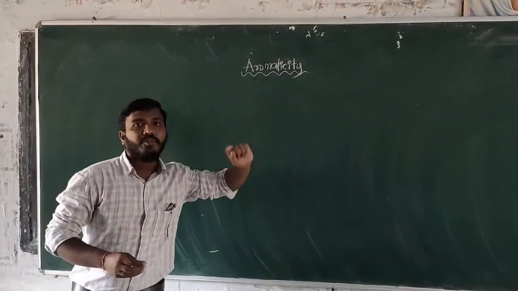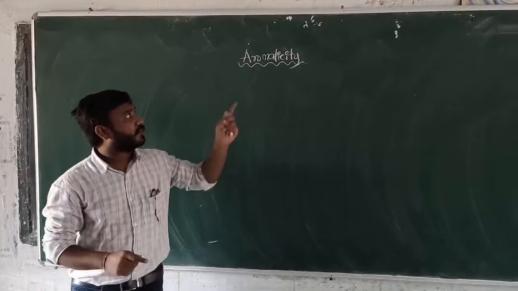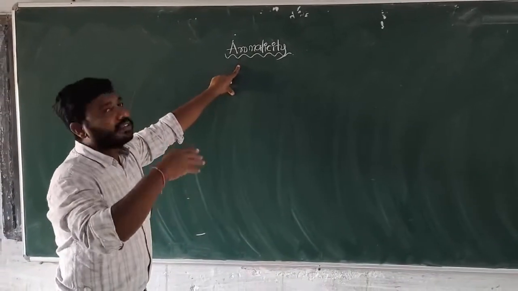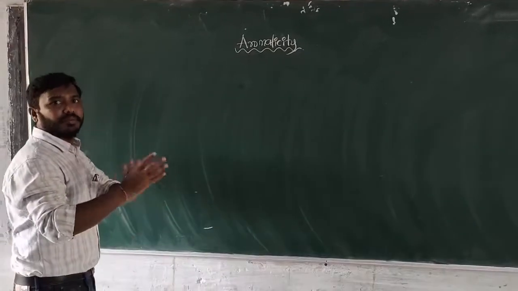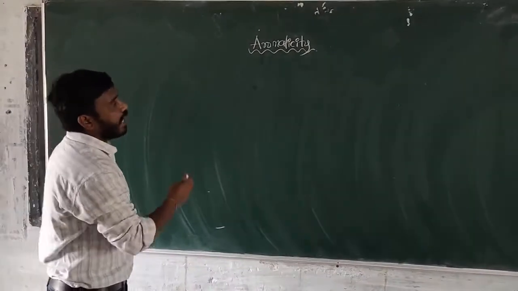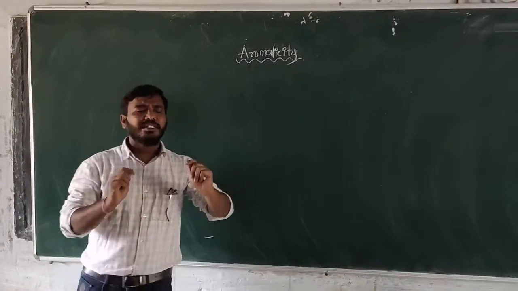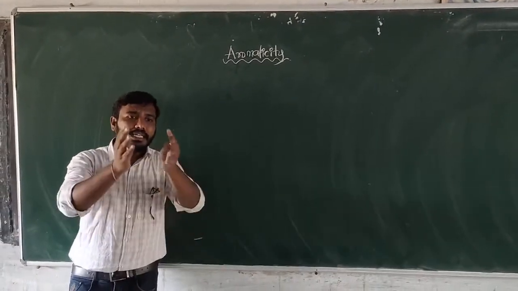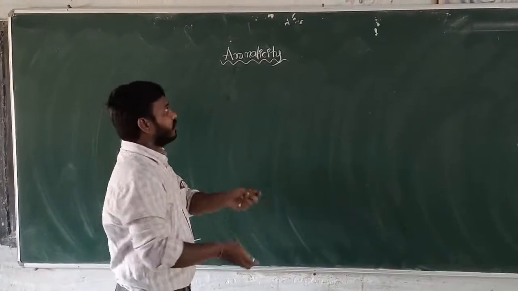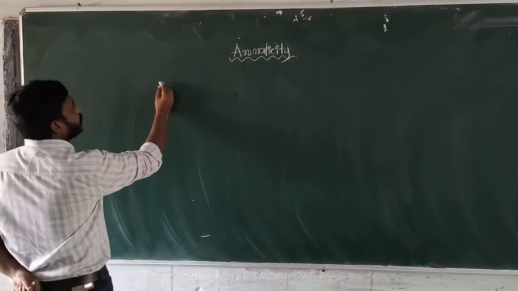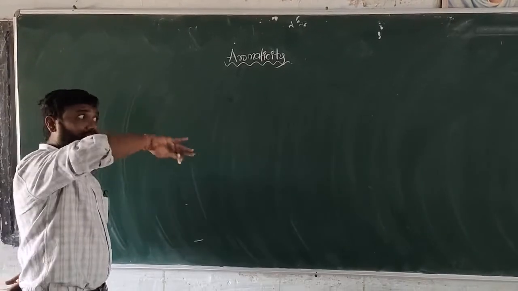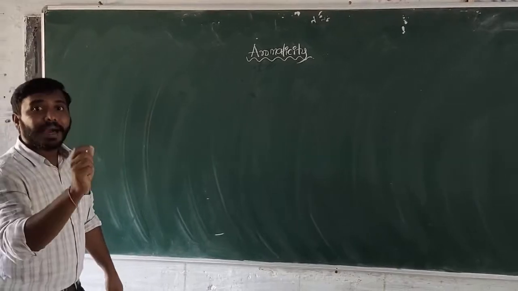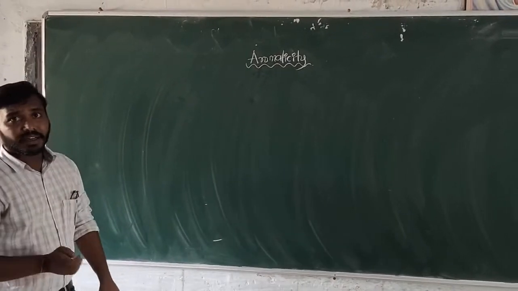Today our chapter is aromaticity. It is very important for us because it is very important for JEE, NEET, and a lot of entrance examination purposes. And what is aromaticity? Aromatic compound. What is an aromatic compound? An aromatic compound is a compound which contains delocalized pi electrons. So any chemical compound which contains alternating delocalized pi electrons is called an aromatic compound.